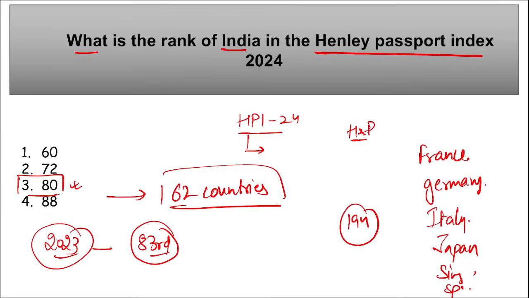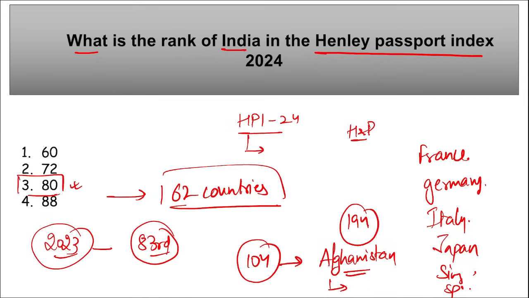Right? Then next question can be asked is, which country's passport is the weakest globally? So it is on 104th position. And what is the country? Afghanistan. Afghanistan's passport is the poor, we can say weakest in the world, and it just has access to 28 nations. Correct.